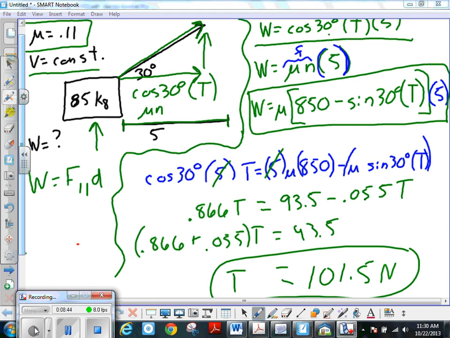Okay, so all this work then didn't add to mechanical energy, but it added to the heat. If we could measure the increase in the movement of the particles of the two surfaces, we should see that the increase in their energy is exactly equal to what we figured out here for work. Hopefully that explains some things for you.